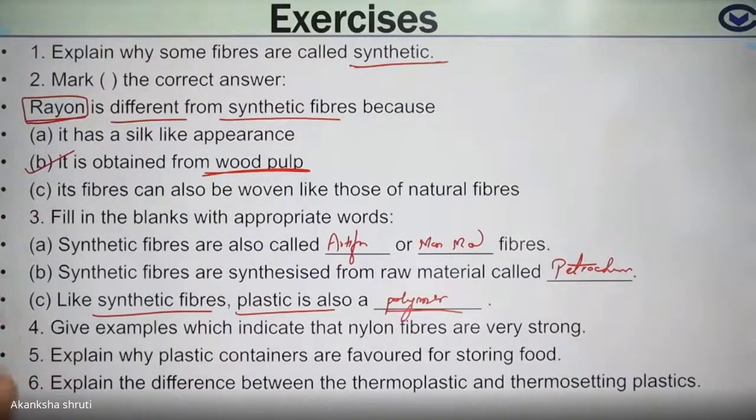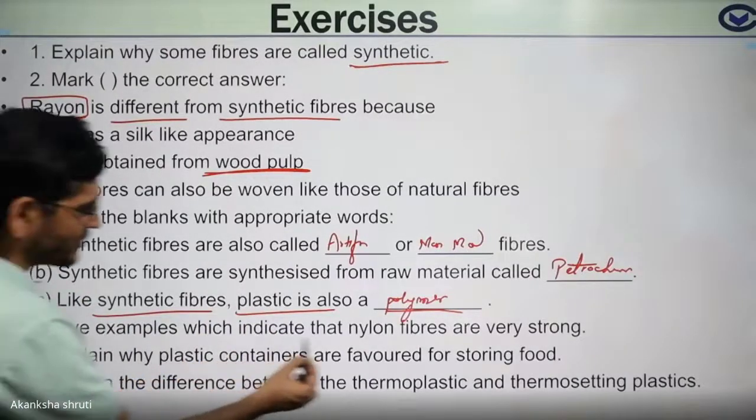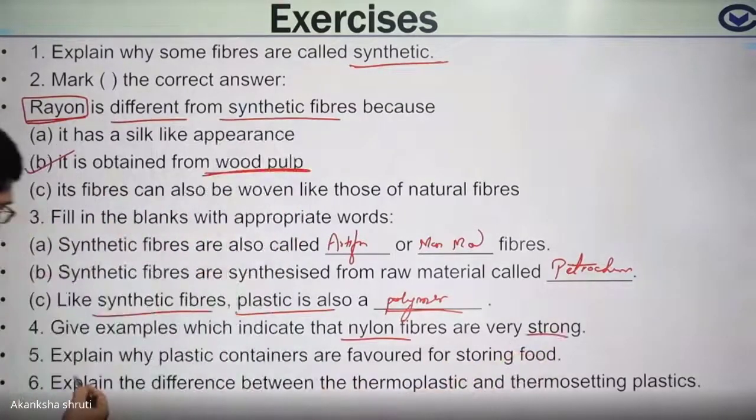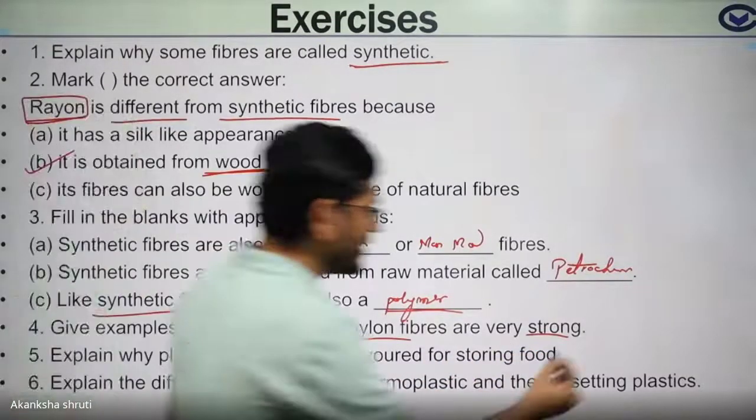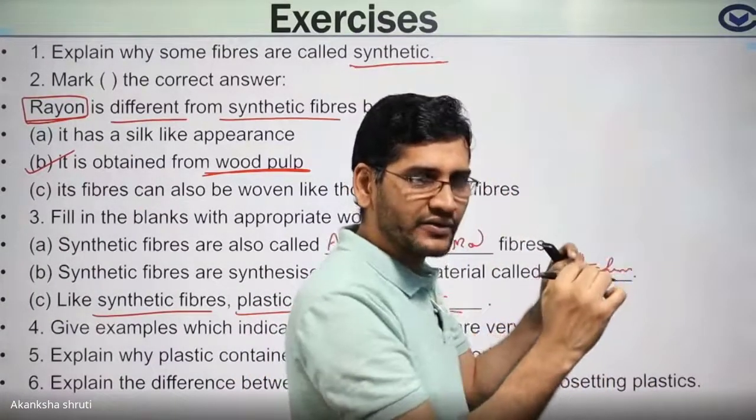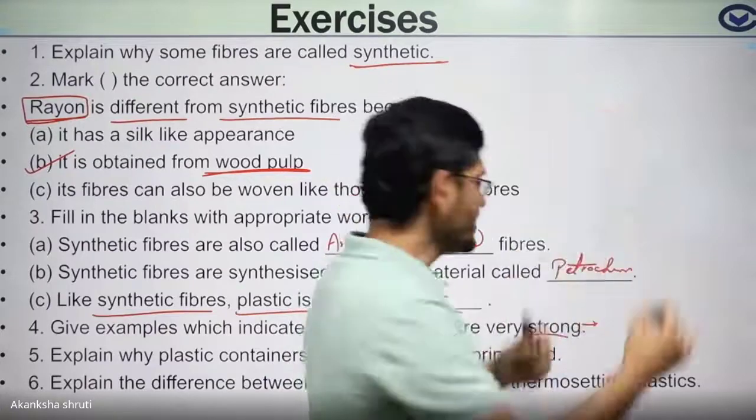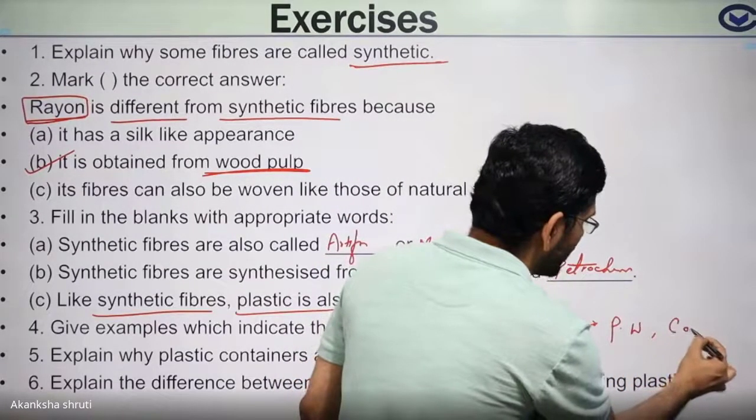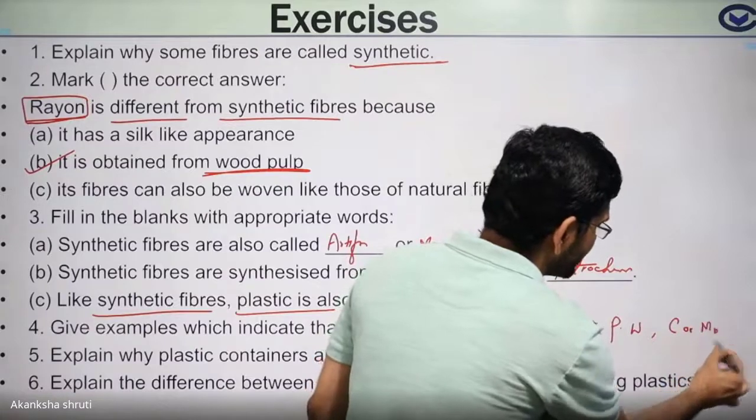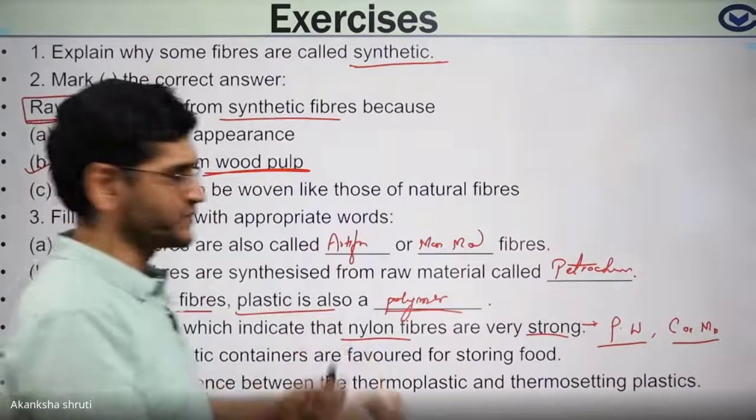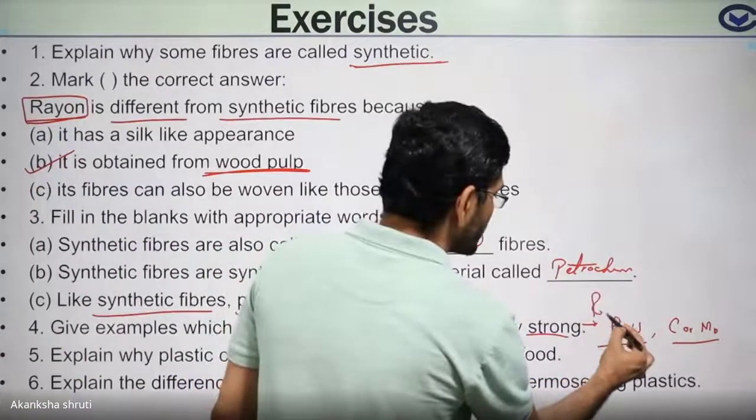Student, coming to question number 4, give examples which indicate nylon fibers are very strong. Examples like use for parachutes, wire for climbing over mountains. So parachute, wire, climbing over mountain. These are a few examples. Also for making ropes. So rope making.